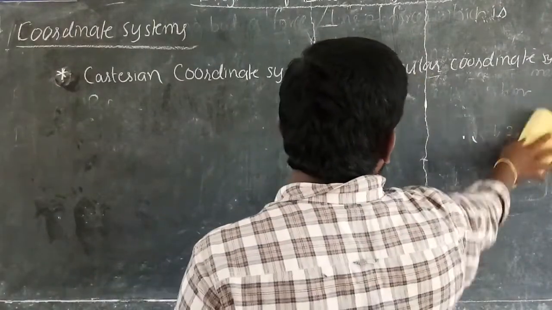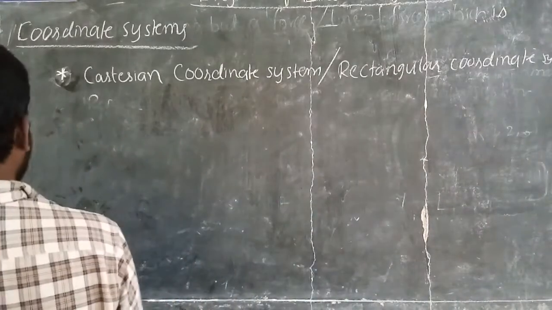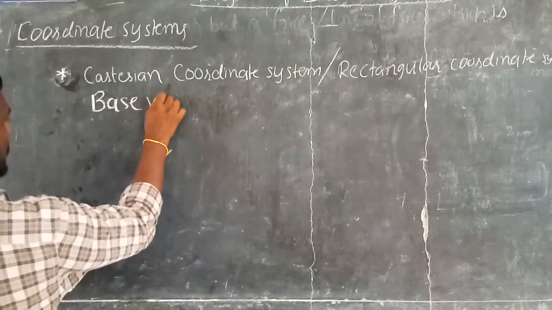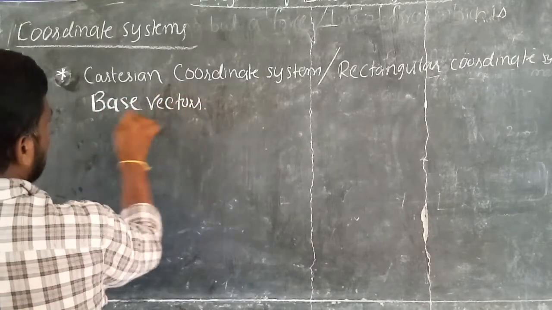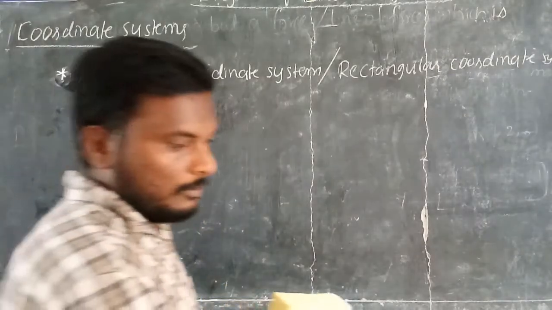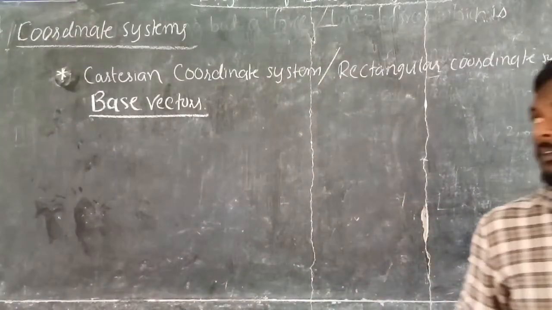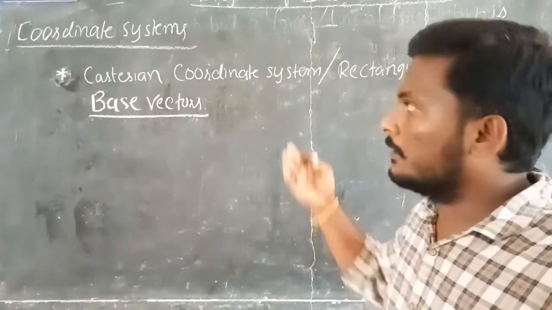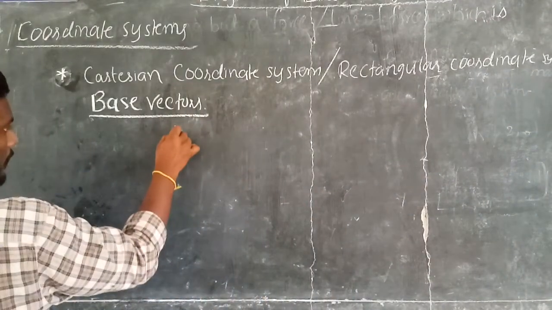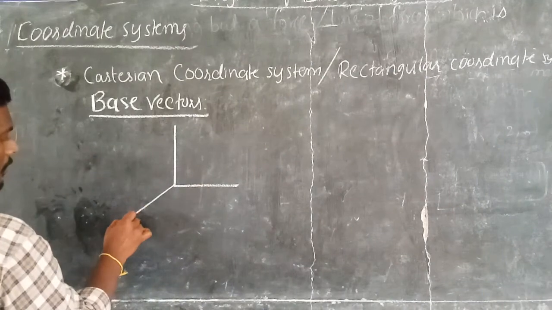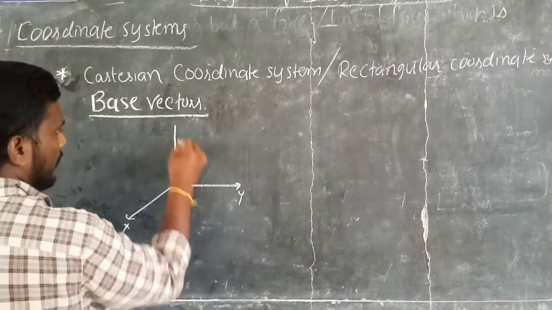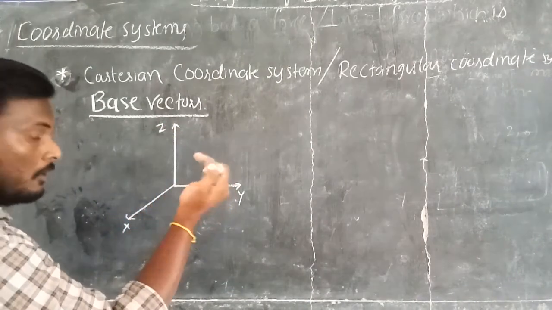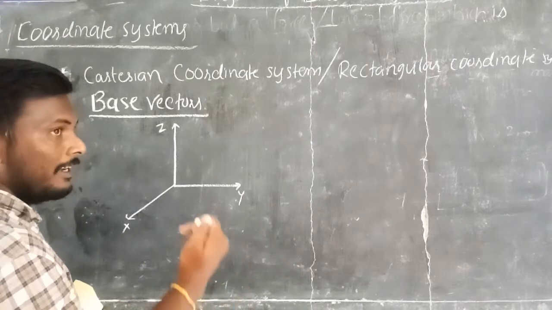Now I would like to move to the next topic, which is base vectors. What are the base vectors? Base vectors are nothing but unit vectors which are oriented along the x, y, z axes in the Cartesian coordinate system. So if you consider the 3 axes which are mutually perpendicular to each other, x, y, and z axis, base vectors are nothing but unit vectors which are oriented along their axes.